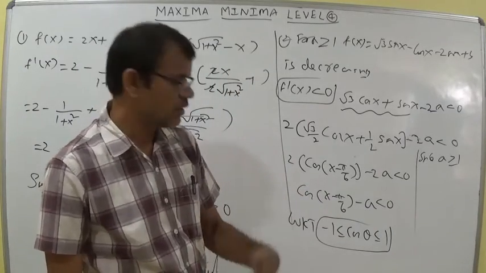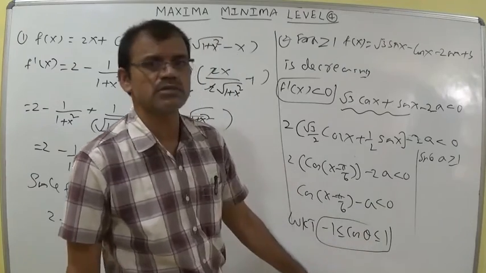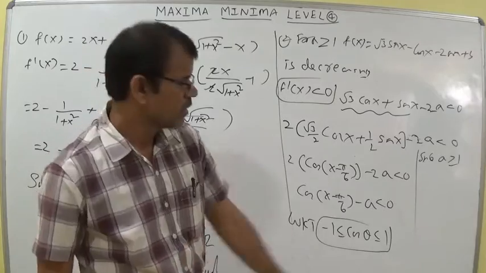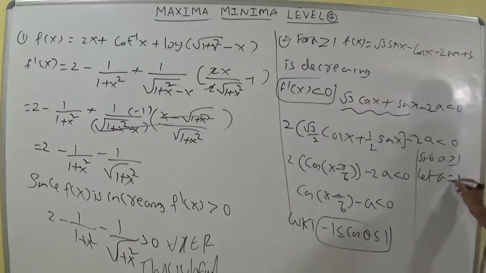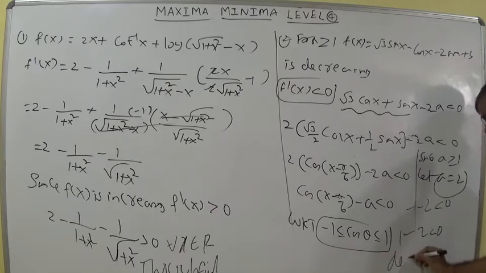Otherwise take any value, a equal to 2: minus 1 minus 2 becomes minus 3, and 1 minus 2 becomes minus 1. So undoubtedly this is a decreasing function for every real number. Let a equal 2: minus 1 minus 2 is less than 0, and 1 minus 2 also less than 0, decreasing for all.